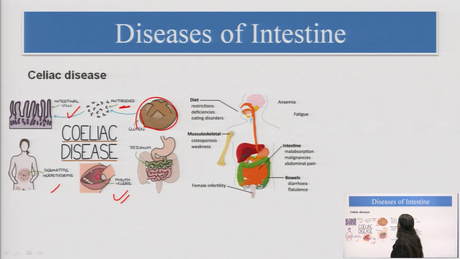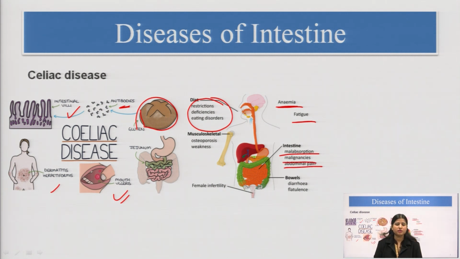So, see, there will be diet restriction, deficiencies, and eating disorder, then anemia, fatigue, malabsorption, malignancies, and abdominal pain. Malabsorption of nutrients can lead to one condition called cancer.